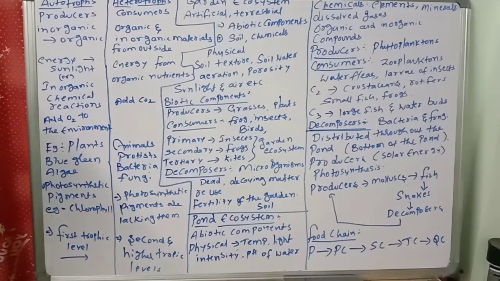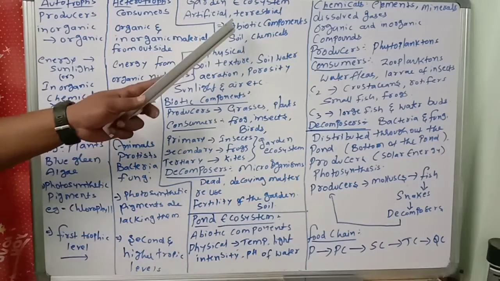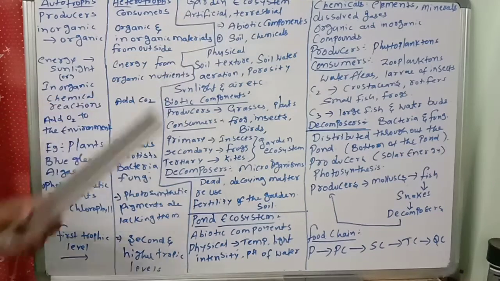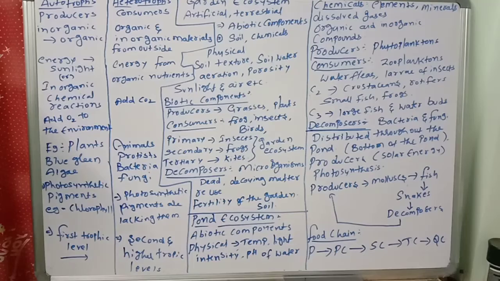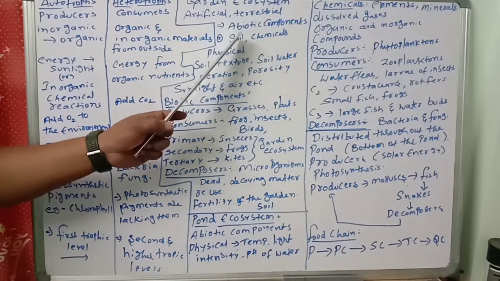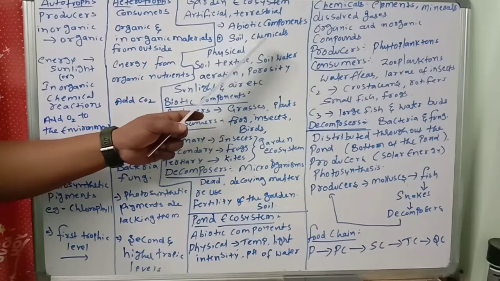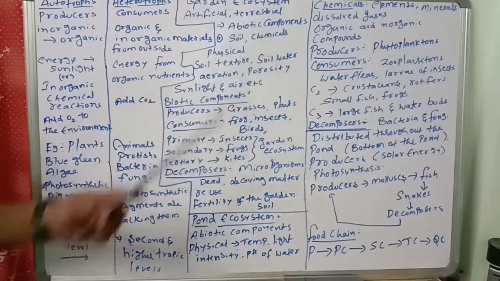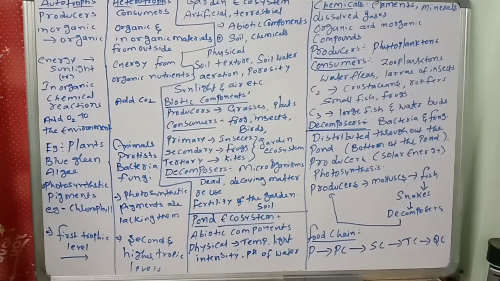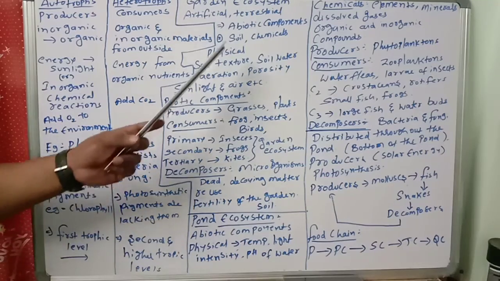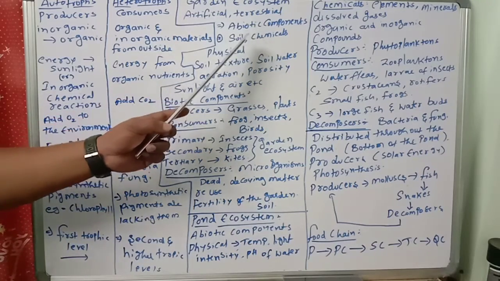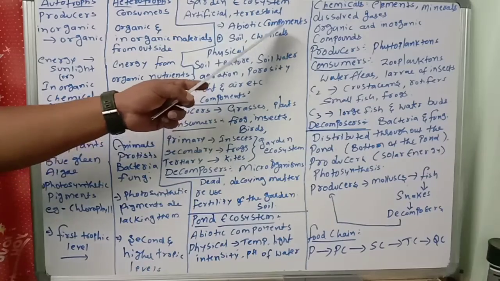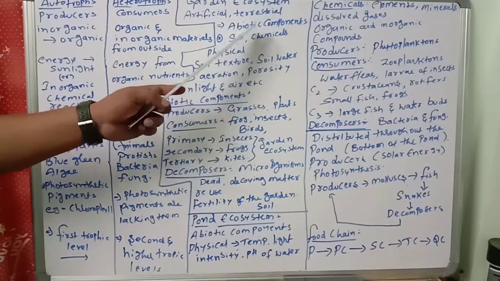Next, it comprises the following components. What are the abiotic components in the garden ecosystem? Very, very important. Among the abiotic components, the most important thing is soil. It consists of soil and its chemicals, such as pH and nutrient concentration. Everything here is chemical. And what are the physical components? In the abiotic, there are chemical and physical. Chemical: soil and chemicals, the nutrients present in the soil, and pH.